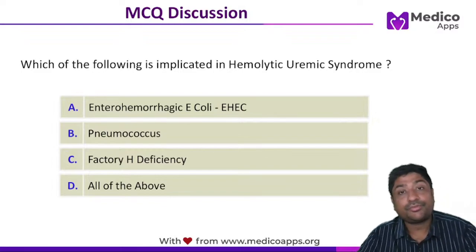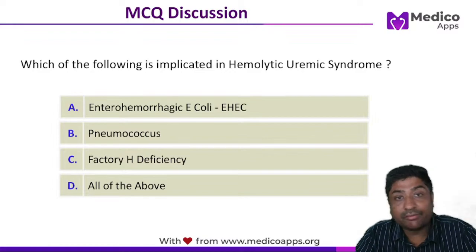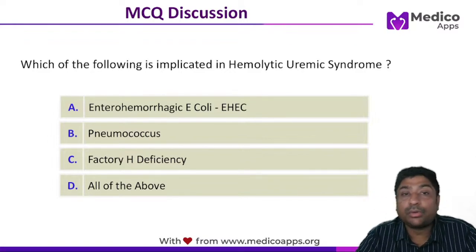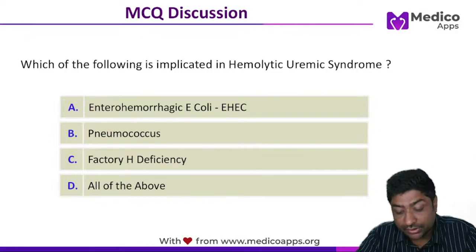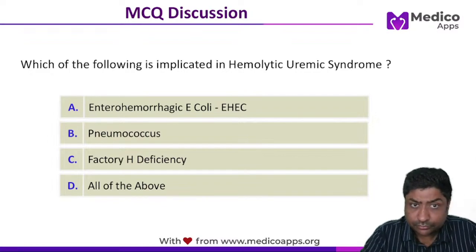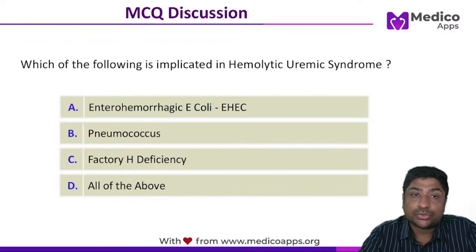Is it clear? Very important. Why? In a case of enterohemorrhagic E. coli, when we give antibiotics, it will lead to the death of the E. coli and further release of the toxin. Whereas in pneumococcus, it is the enzyme, so when the bacteria die, the enzyme will not be active. So in that case, the treatment becomes antibiotics.